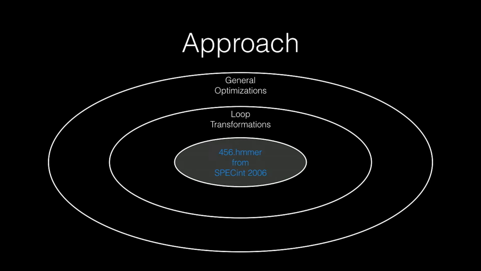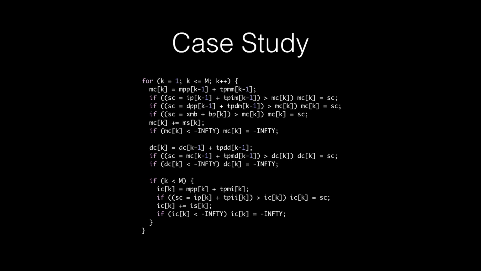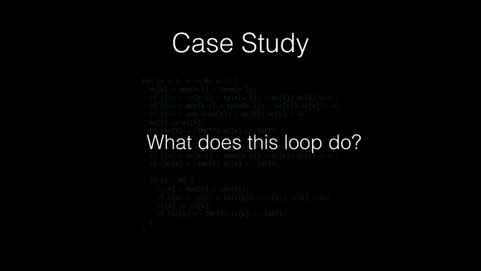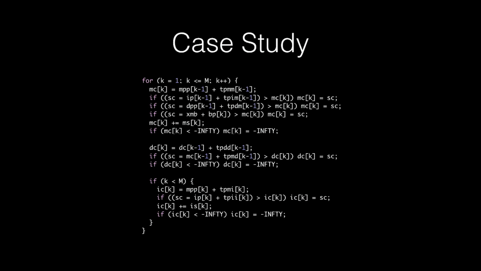It's the Hammer benchmark from SPEC 2006. Hammer is an open source package that's used to analyze gene sequences. So it's a pretty interesting package. And at the heart of this package, there's this loop. Now, don't worry about reading it. I'm going to explain what it does by breaking it up a little bit. I divided the loop into three sections.